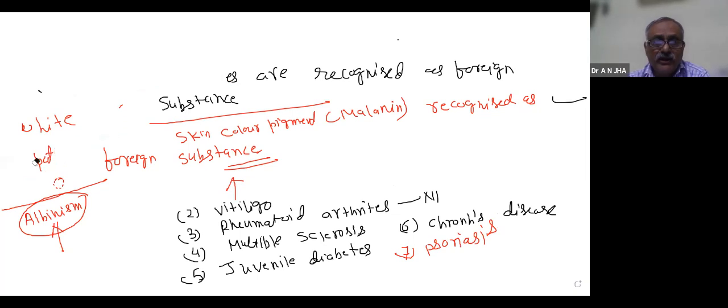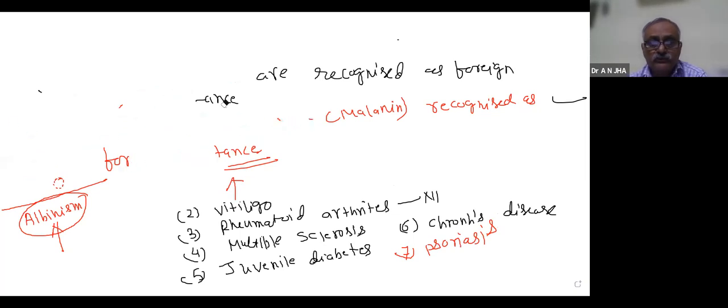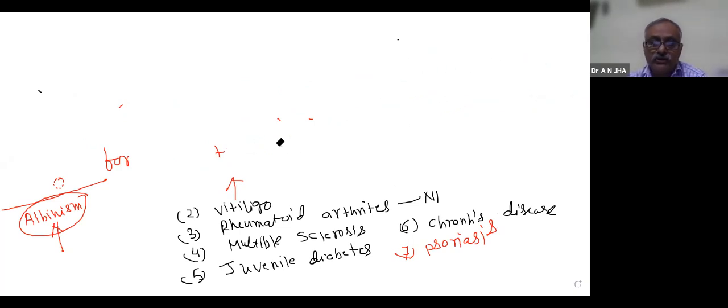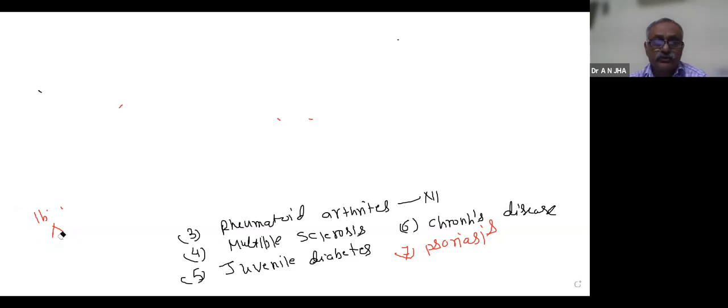Now come to rheumatoid arthritis. Again, this is an autoimmune disorder, and one of the important diseases for you people because it is in the 12th class syllabus. So in rheumatoid arthritis, what happens? First, let us talk about the joint. What happens in our bone joint?